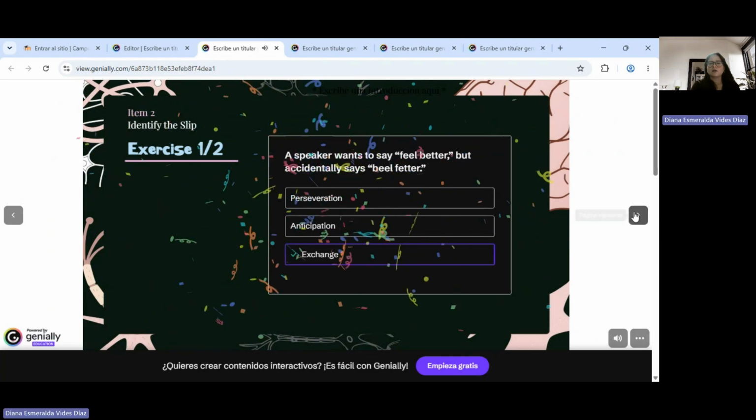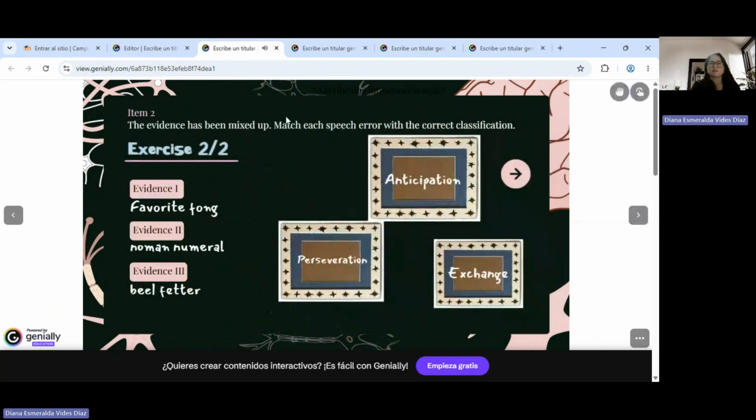All right, so let's go to the last item, and it says the evidence has been mixed up, match each speech error with the correct classification. So "favorite phone," we know that this was a perseveration, a carryover of the first sound to the second word. Then we have "Roman numeral," but we know that it's an anticipation.